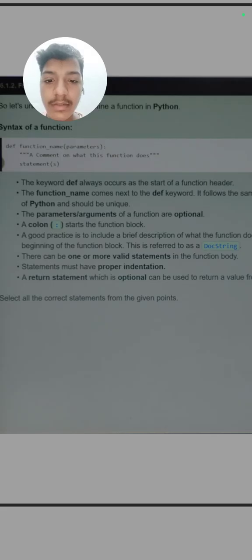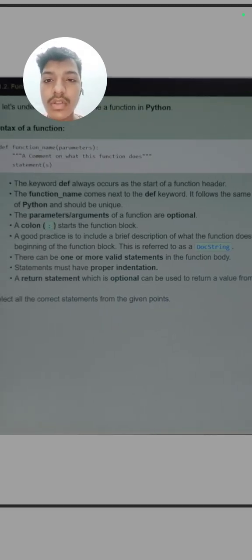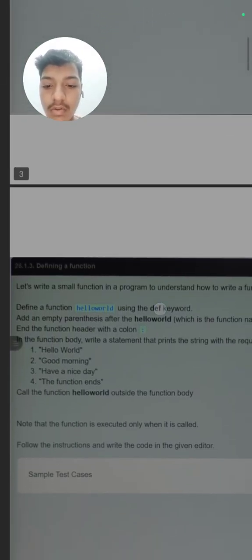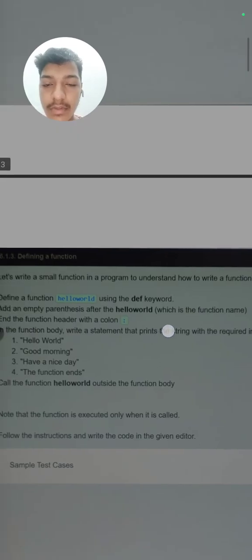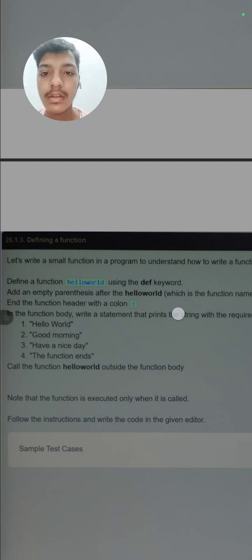And the return statement, which is optional, can be used to return a value. In a function we can also use the return statement that will return the value, then we can print it. So our next topic is how we can define a function. We have learnt this. So there is a simple example of how we can use a function.